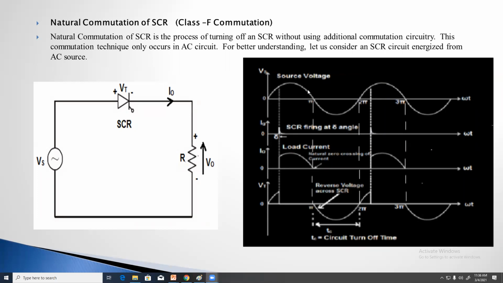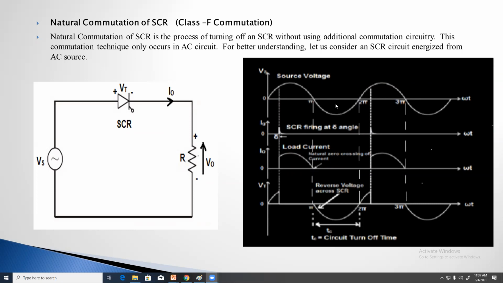Omega is nothing but 2 pi f t. So to complete one positive half cycle, the time taken is 180 degrees, that is pi radians. Pi is nothing but 180 degrees. The time taken to complete one half cycle of the supply voltage is pi or 180 degrees. And to complete the remaining half cycle of the supply voltage is